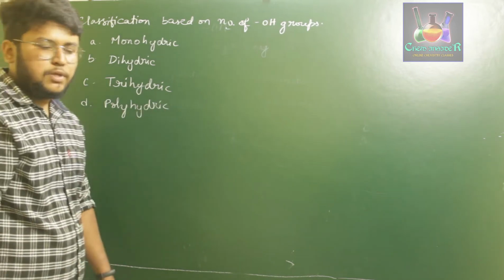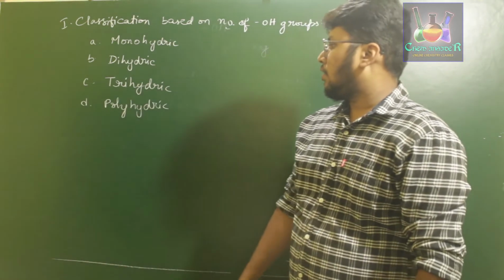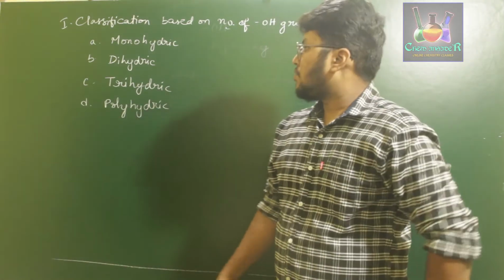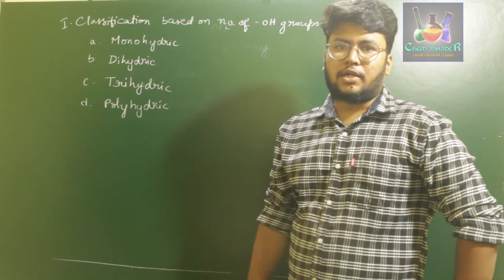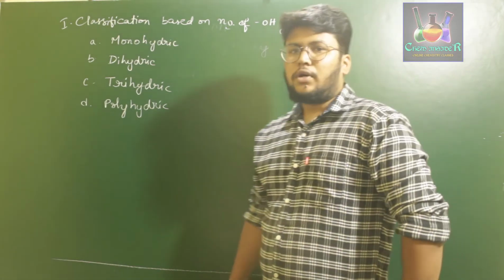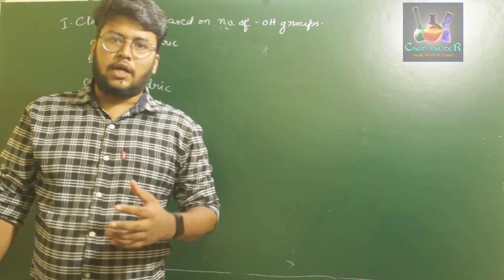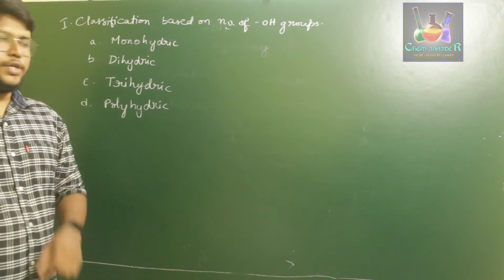Here hydric refers to the OH group present. Hydroxy group is shortened to hydric group. So monohydric alcohols are those in which the hydrocarbon's hydrogen is replaced by one OH group.